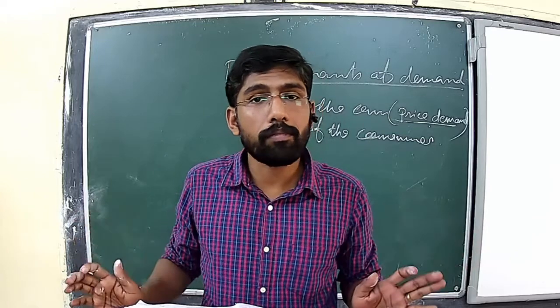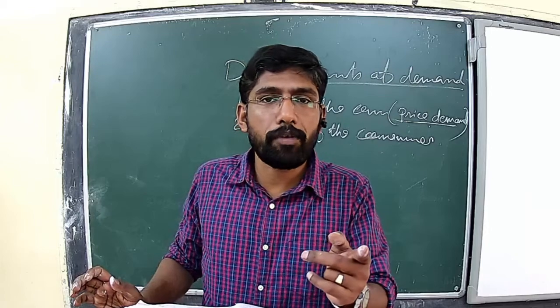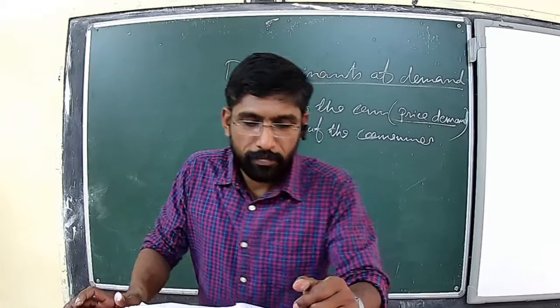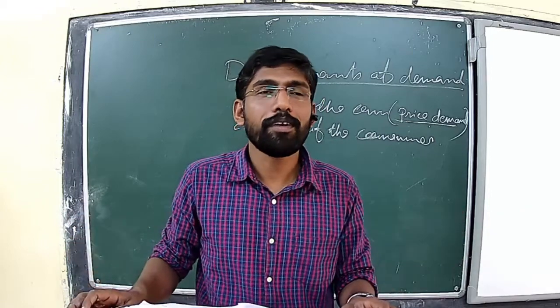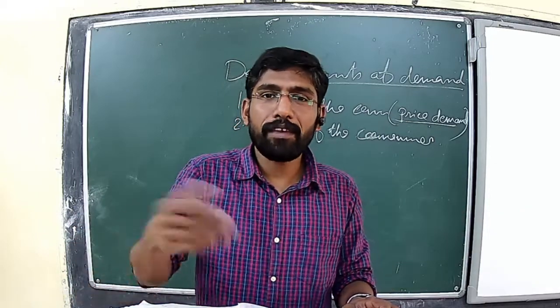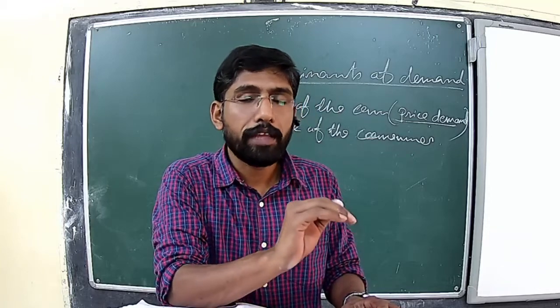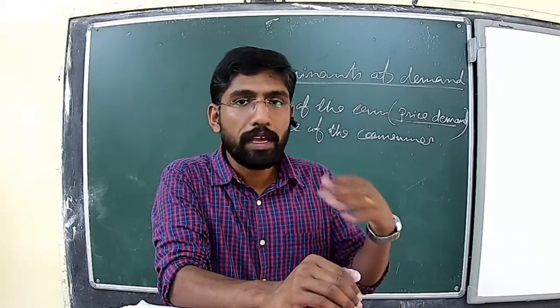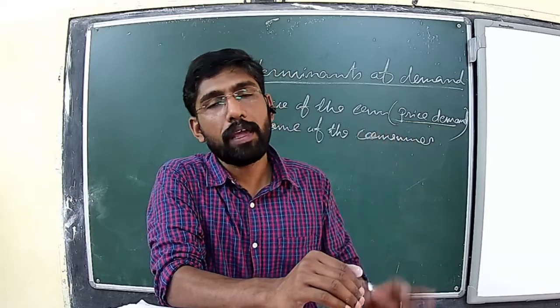What do you mean by income? Do you remember what we have studied about income? Anyway, income means it is the earning of a person. The income of the consumer is another determinant of demand of the commodity.